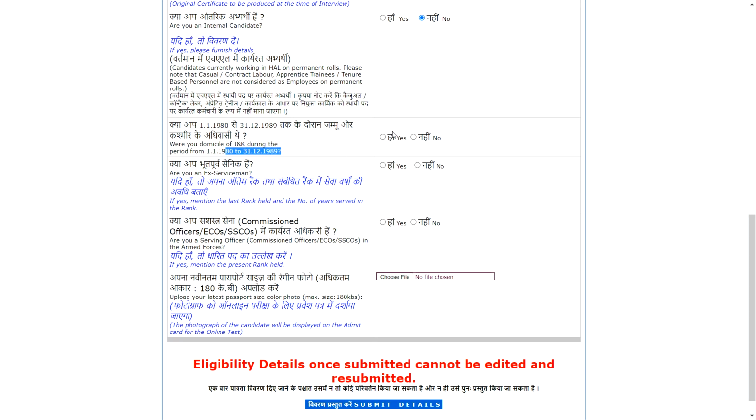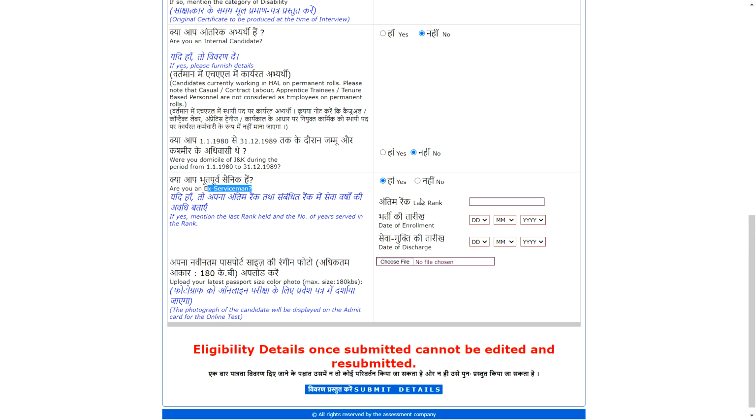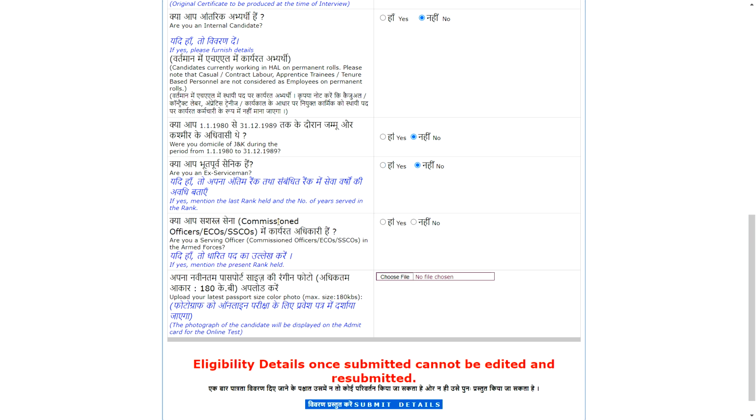Then domicile of J&K, yes, otherwise no. Ex-serviceman, yes, otherwise no. If you select yes, then you need to enter rank, last rank, date of enrollment, date of discharge, every detail you have to fill. Now, are you a serving officer in armed forces? If yes, you need to again enter your rank and date of enrollment. If no, then simply click on no.